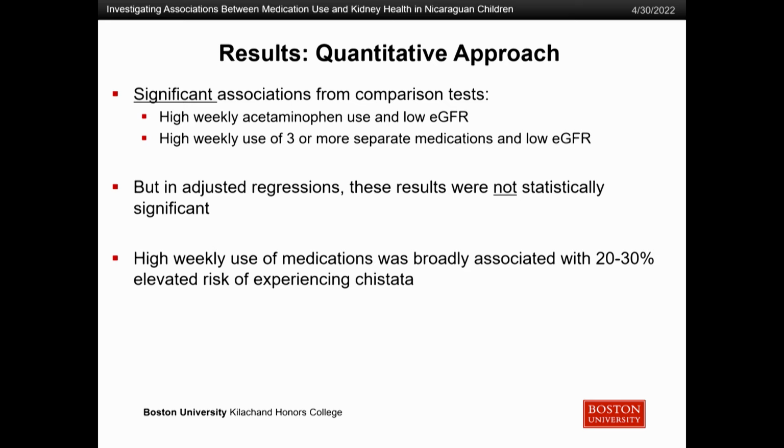However, when I tried to recapitulate those results in Stata with adjusted regressions, they did not return as statistically significant. But I did see a consistent broad association between that Chistada, that painful urination symptom, and high use of medication. So there were still some associations here, but we did not see any robust statistical significance.